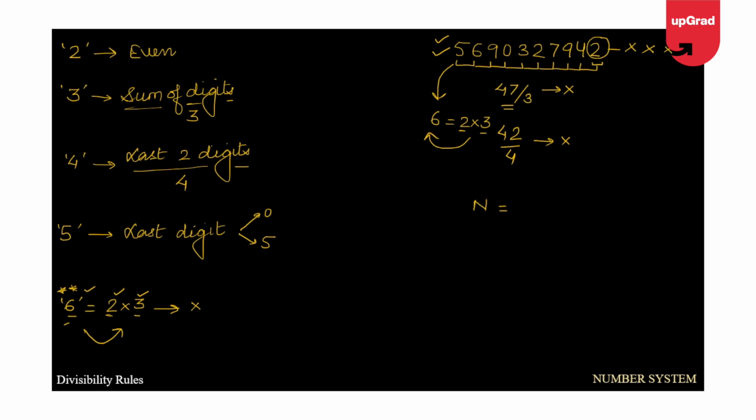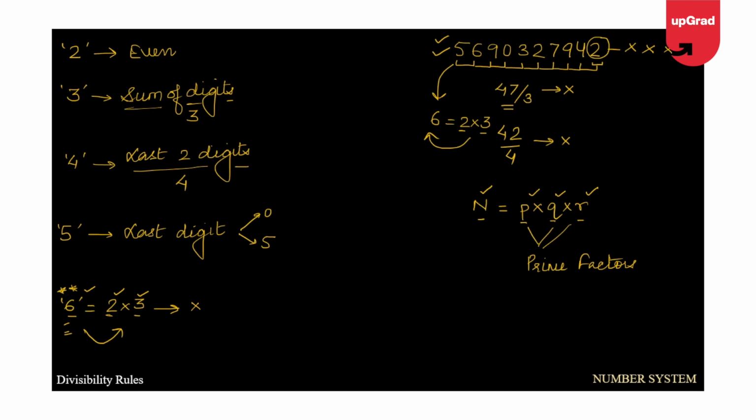Suppose there's a number n and the prime factors are p, q and r. I repeat, p, q and r are the prime factors. That means these are prime numbers. So suppose there's a number which is divisible by p, q and r, then that particular number will also be divisible by n. The other side of the story is also true. If the number is divisible by n, it will be divisible by p, q and r also. So this is the most important trick that we should remember.